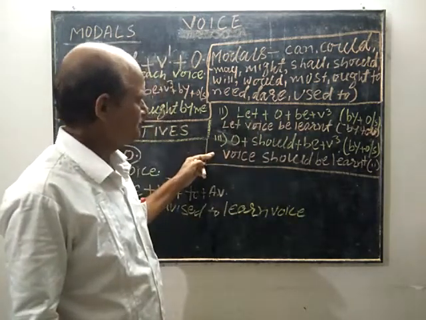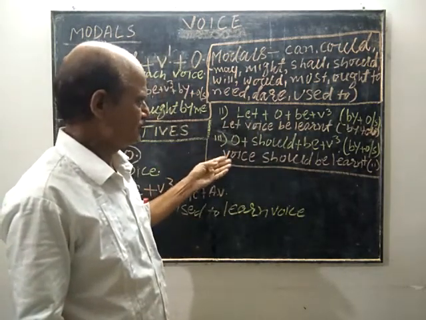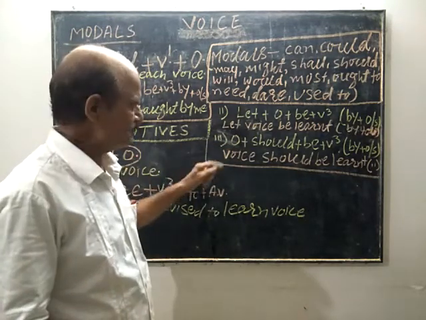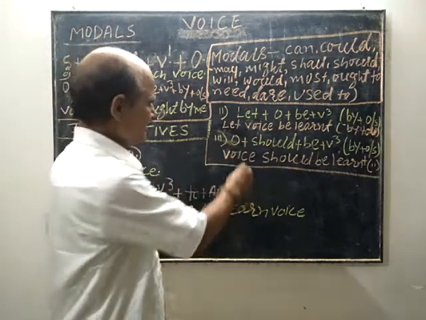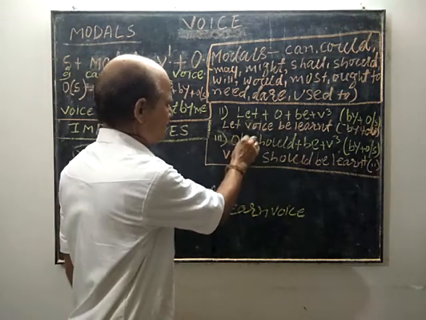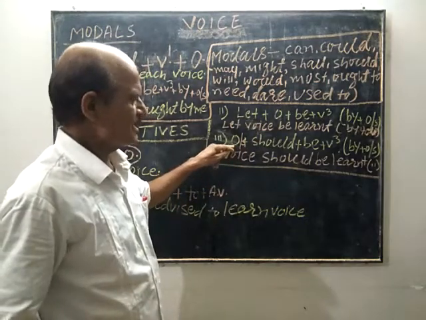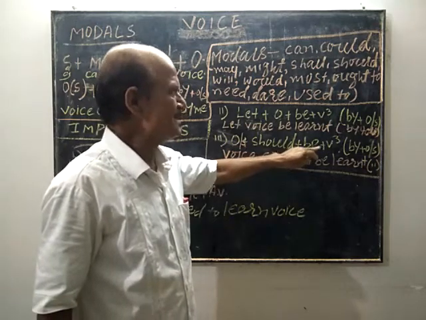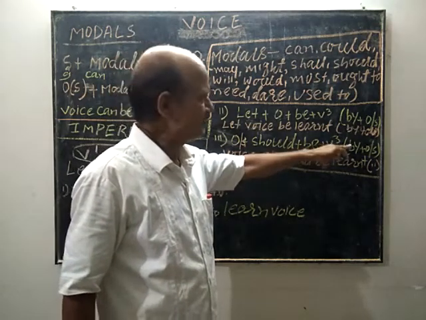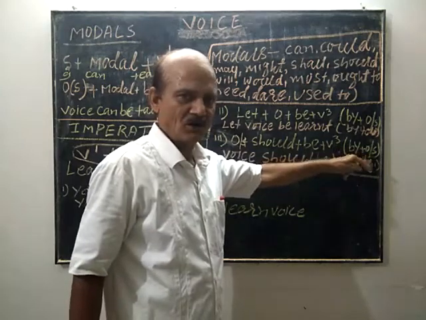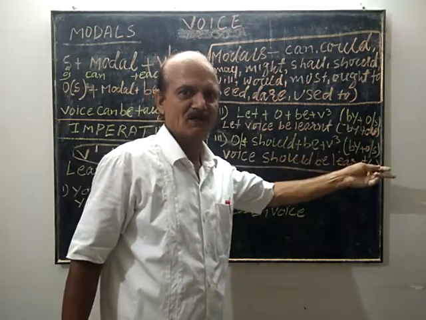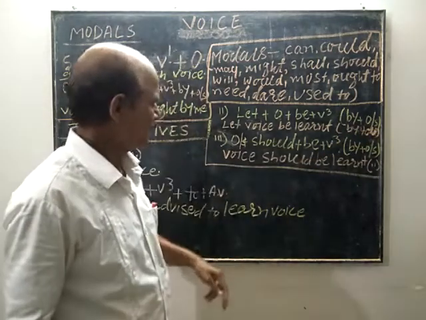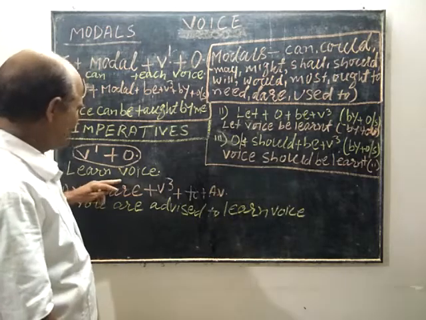The third type is also in this way. The object of active voice is made subject of passive voice. Should is written, then be is written, then past participle, and in the same way by plus object may be written, may be not written. Sometimes it is written, sometimes it is not written. Thus what shall we have?